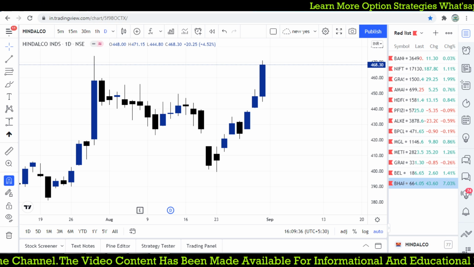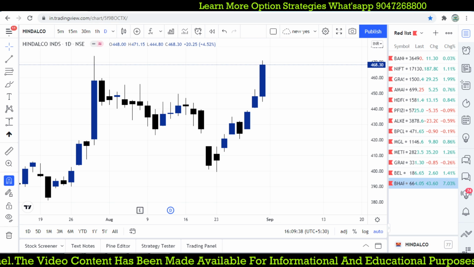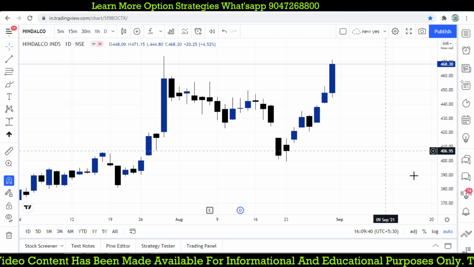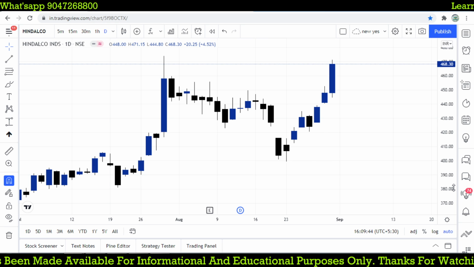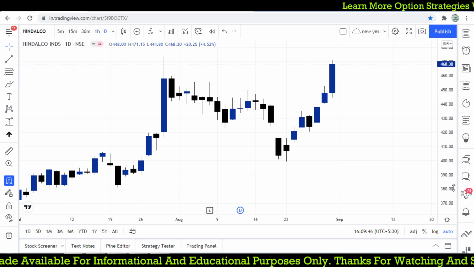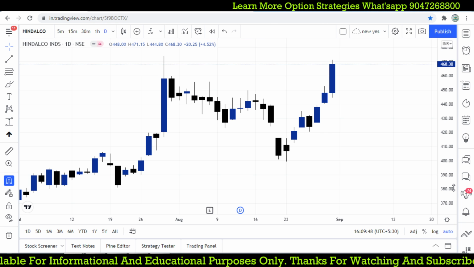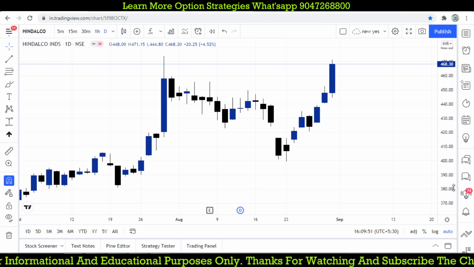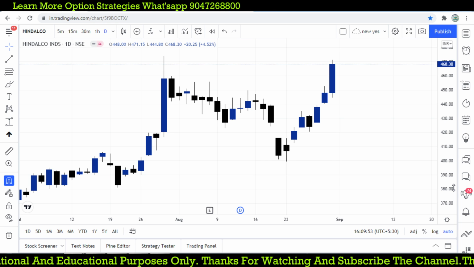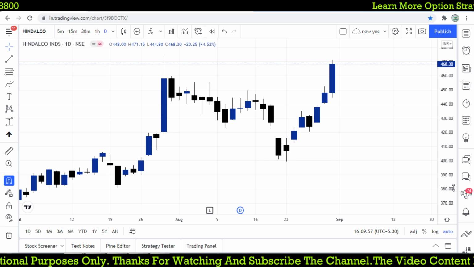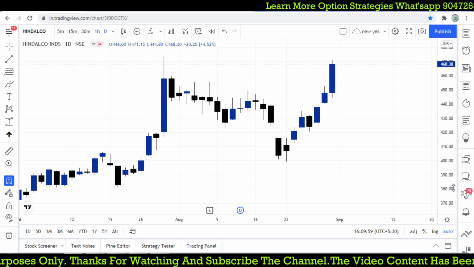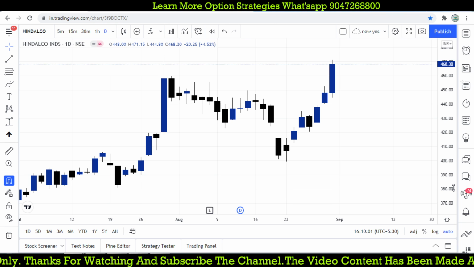Let's say this is the blank, plain chart of Hindalco. Based on the candlestick patterns we discussed in our previous video, I'm going to discuss how a profitable trade can be made using simple candlestick patterns.